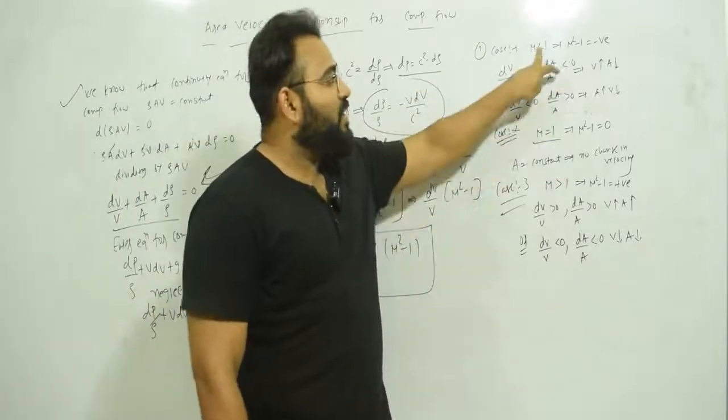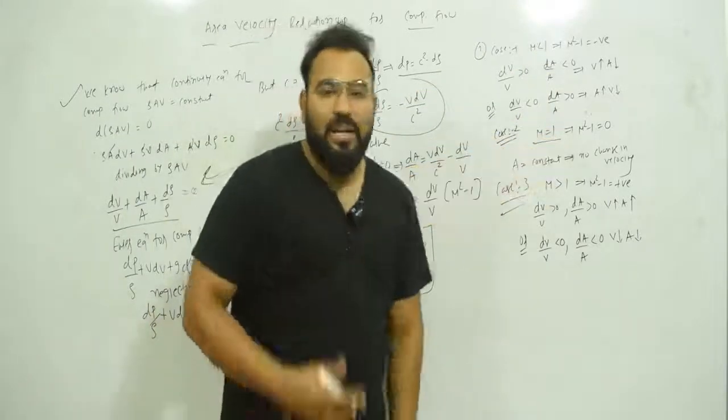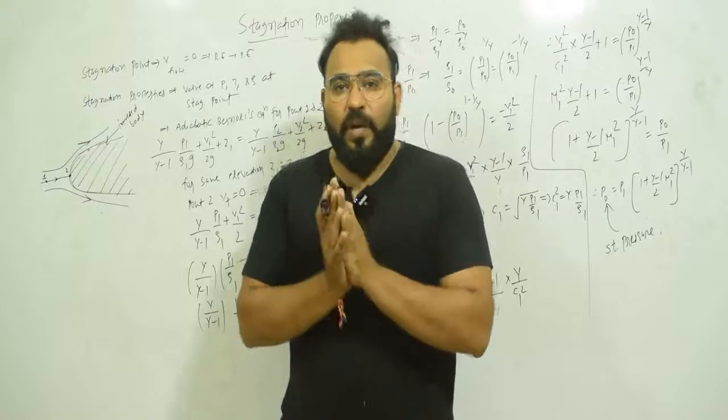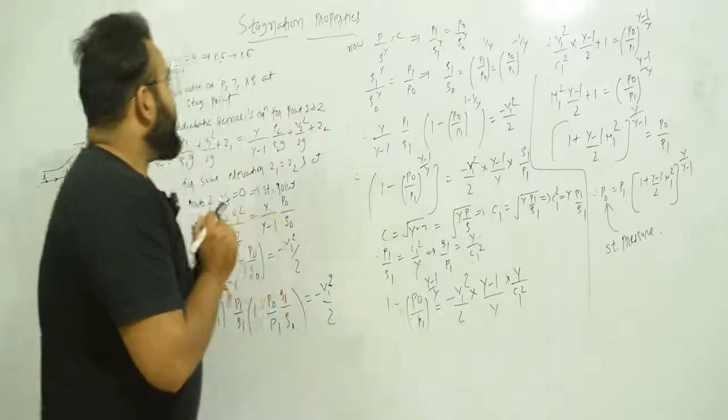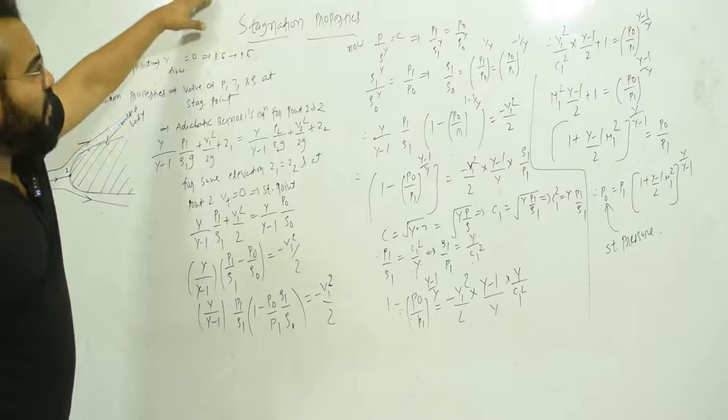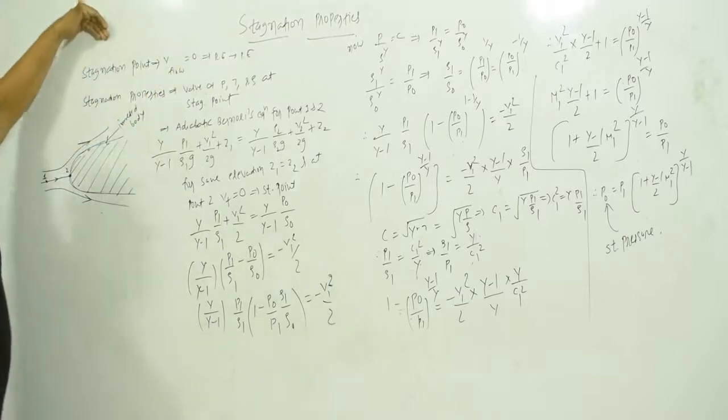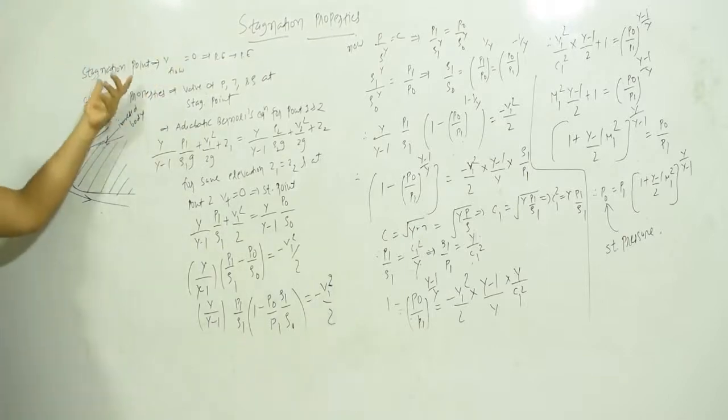So the cases for subsonic flow, sonic flow, and supersonic flow. Now we're going to see stagnation properties. Okay, so this is very important. Stagnation property. What are the stagnation properties that we're going to see? But before we start stagnation property, let us understand what is stagnation point.